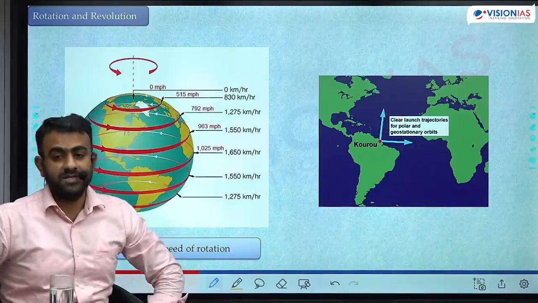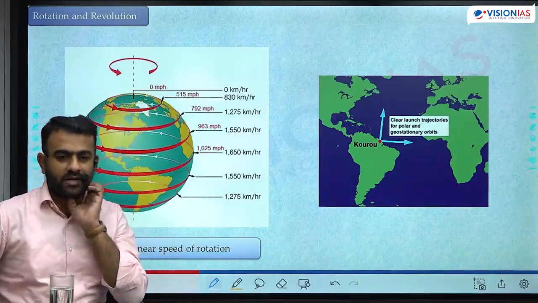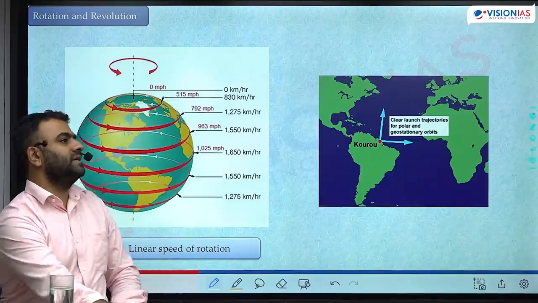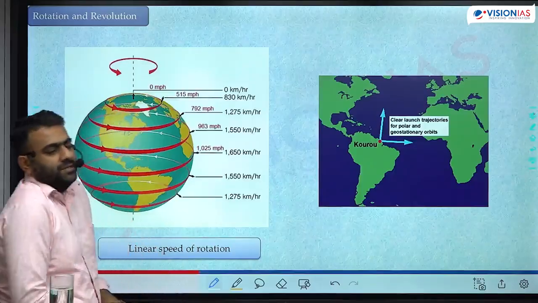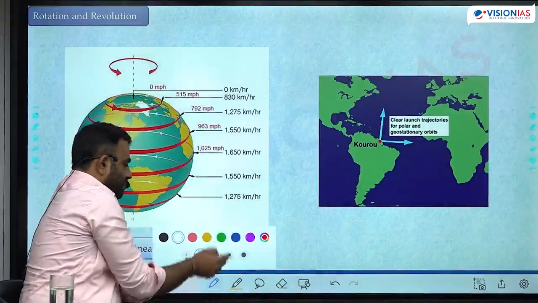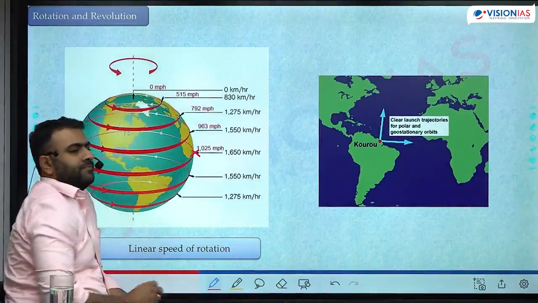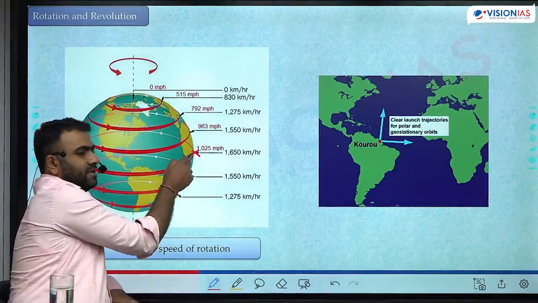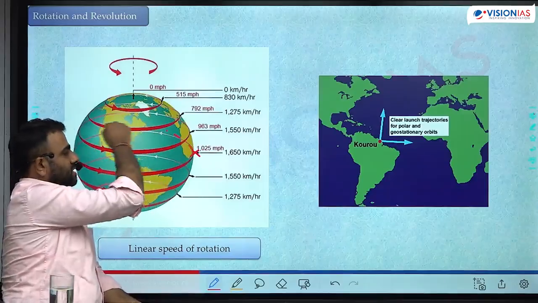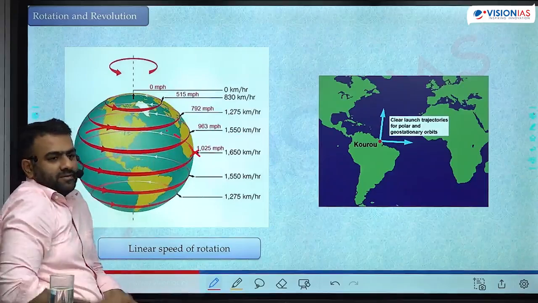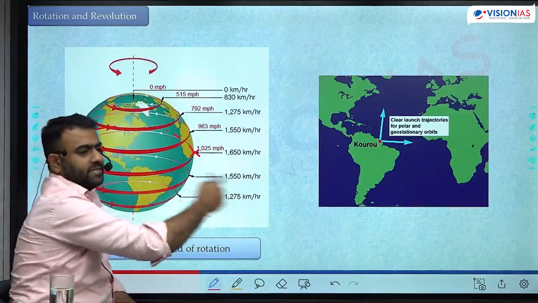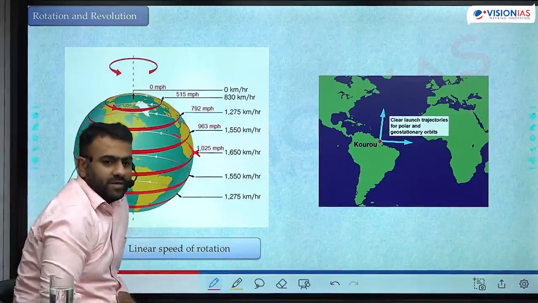However, the linear speed changes. How will you calculate the linear speed? Linear distance divided by time taken. Here the linear distance during the rotation is actually the circumference of that particular latitude. If you are standing here, in 23 hours 56 minutes you would have traveled the distance equal to the length of the equator. You would have gone like this and come back.